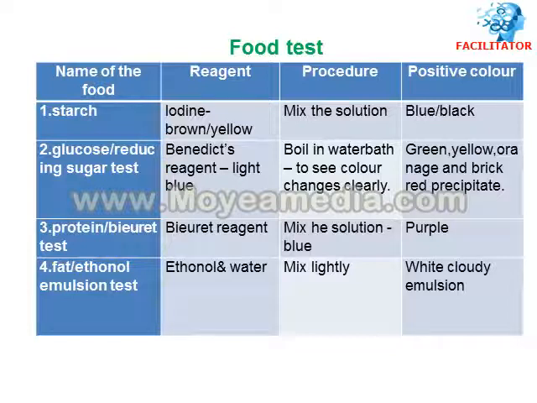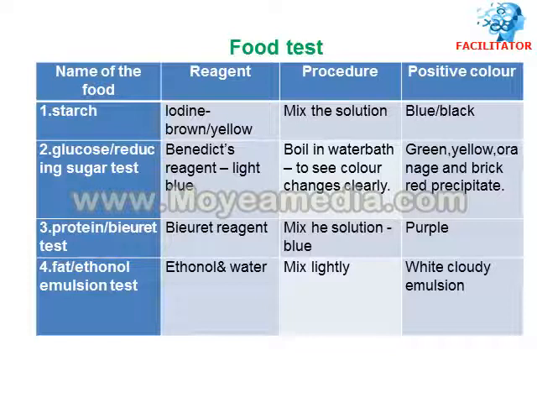For example, you see the starch food test. The reagent required to test starch is iodine, which is yellow-brown in color. In the procedure, if you mix the starch with iodine solution, the positive result is a blue-black color. So when you see blue-black color, that food contains starch.